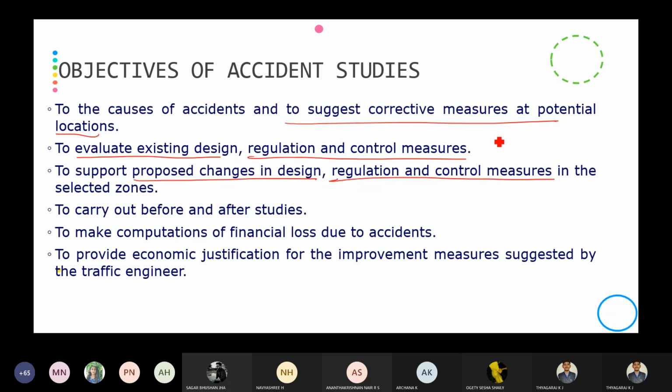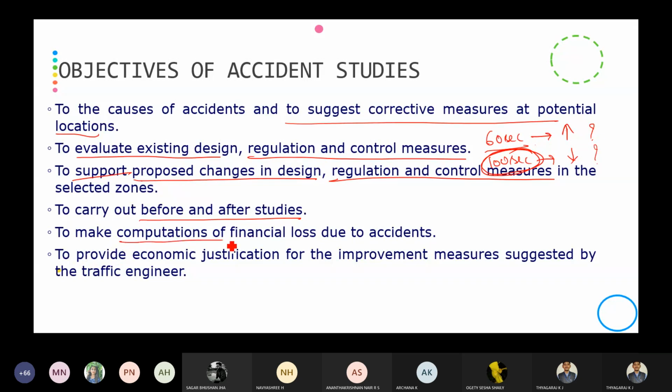For example, you have designed the signal for 60 seconds, but the accident rate is very high. So you have designed the signal for 100 seconds, and the accident rate is still high. So the change in the signal timing should be proposed, that is, the proposed changes should be supported. Then to carry out before and after studies. That is, before changing the signal timings, what was the accident rate, and after changing the signal timings, what are the accident statistics? We are going to check it.